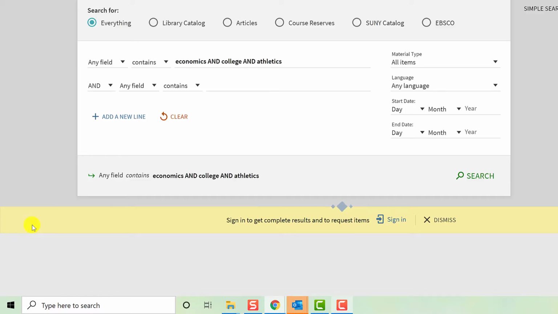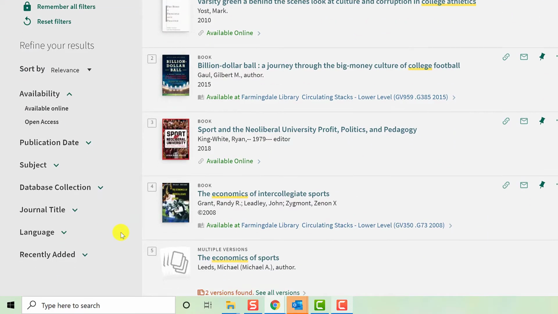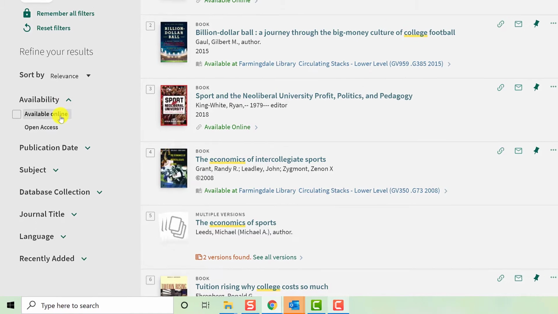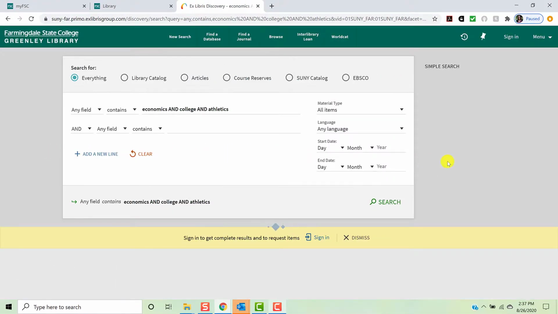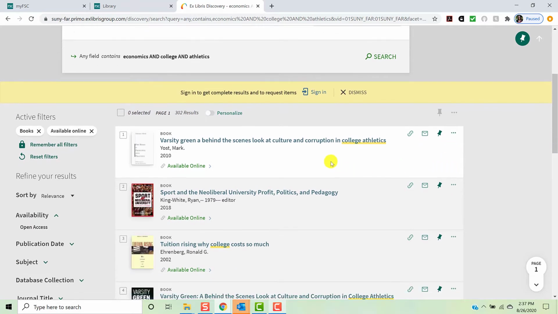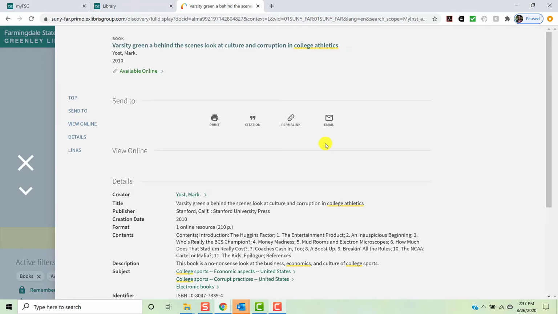This will return results that are available in our physical collection and our online collection. If you want to limit to ebooks only, expand Availability and click Available Online. When you see an ebook you'd like to access, click the title. This will take you to the record for the item.